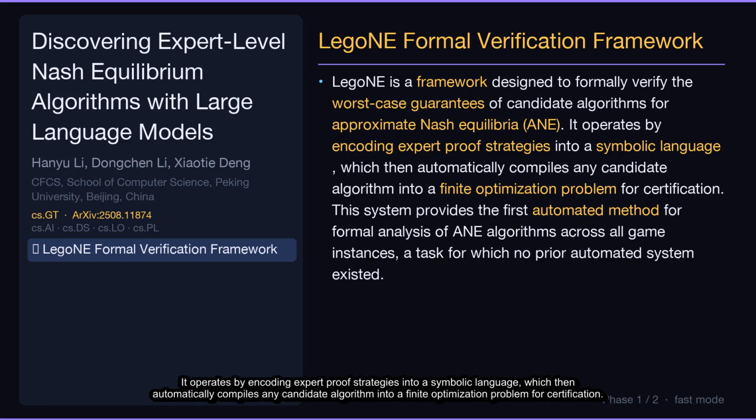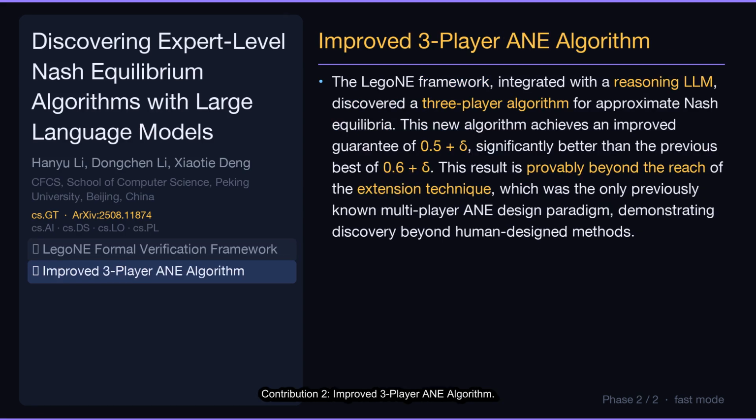It operates by encoding expert proof strategies into a symbolic language, which then automatically compiles any candidate algorithm into a finite optimization problem for certification. This system provides the first automated method for formal analysis of ANE algorithms across all game instances, a task for which no prior automated system existed. Contribution 2. Improved 3-player ANE algorithm.